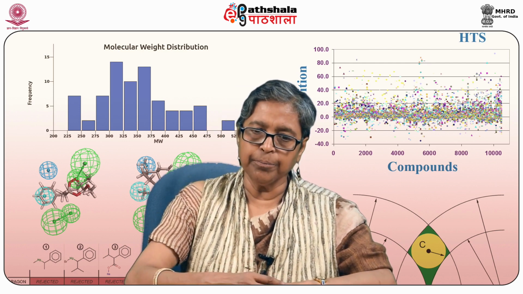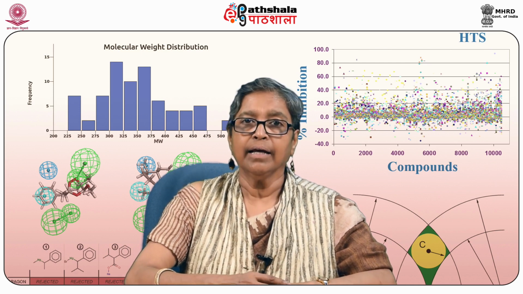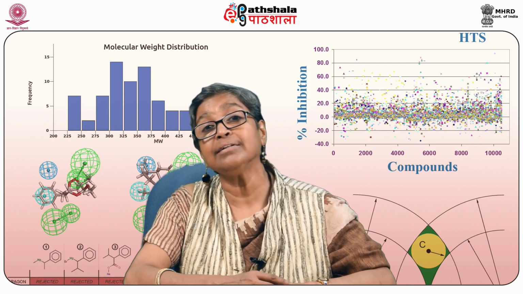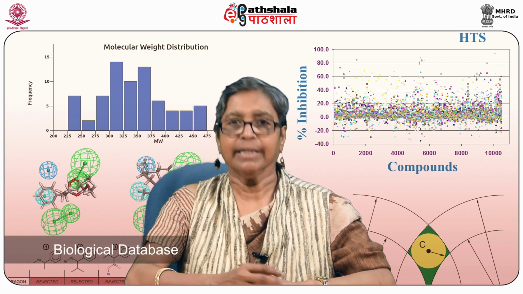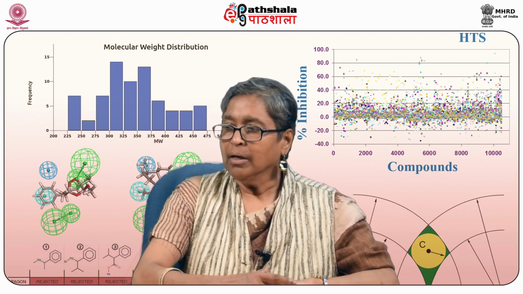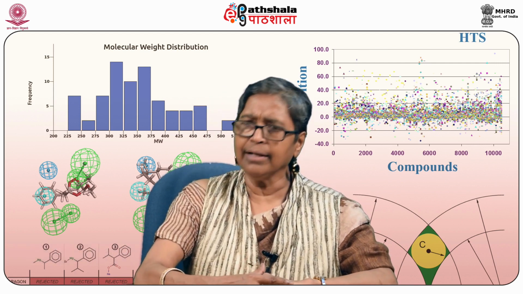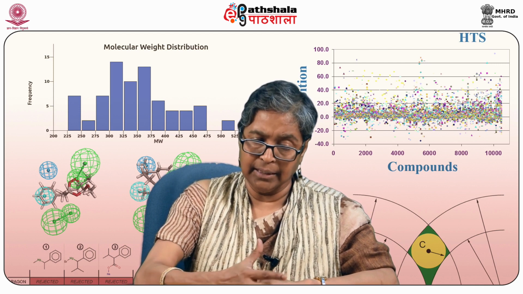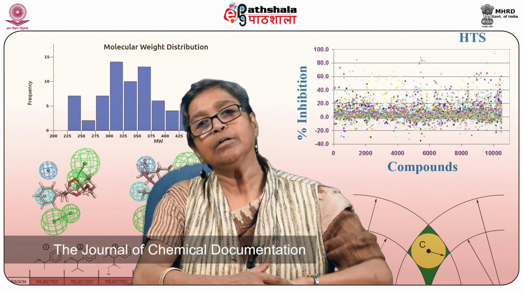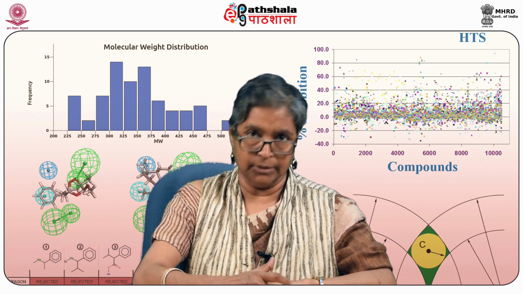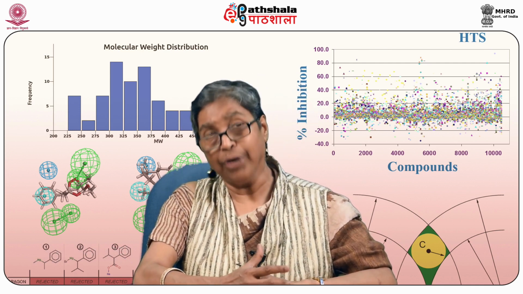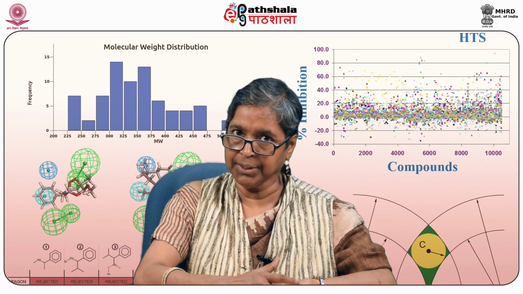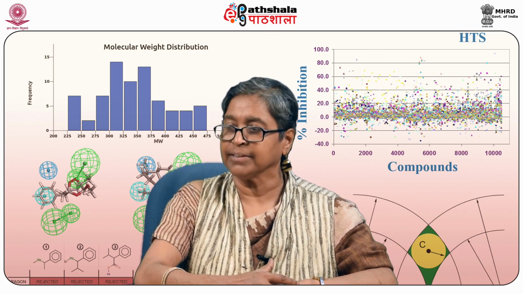These types of interaction matrices can be utilized in finding new compounds, and also to find who are the distant neighbors in the biological database or biological space. So, the first journal to come out to this effect, after all the studies shown, was the Journal of Chemical Documentation, which was started in 1961. Presently, the equivalent journal is the Journal of Chemical Information and Computer Sciences, which has been changed to Chemical Informatics.